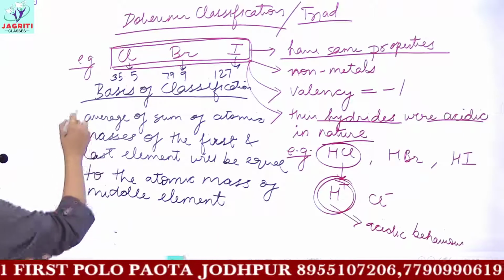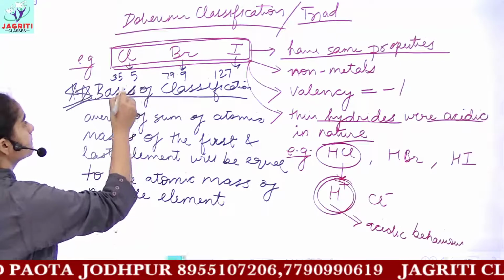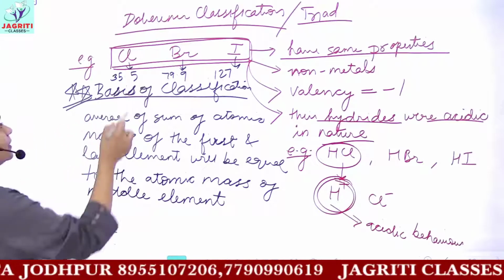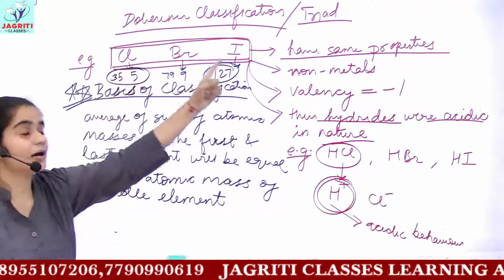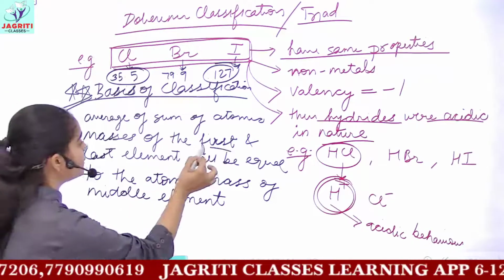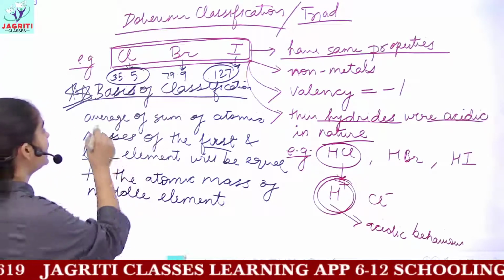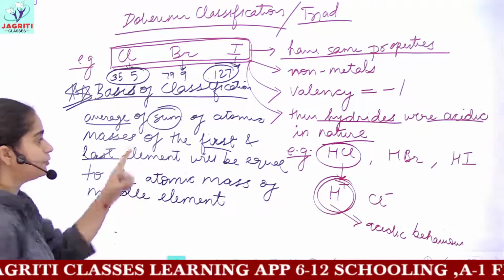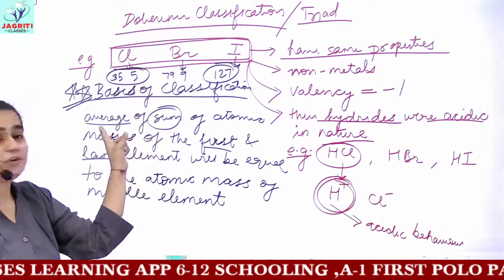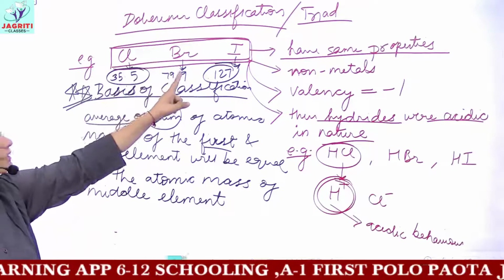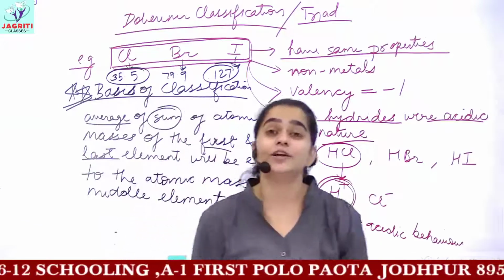Now the basis of classification, and remember this is very important: if I add the mass of the first and last element of the triad group, that is chlorine and iodine, and then I take the average, you will approximately get the mass of your middlemost element present in the triad.